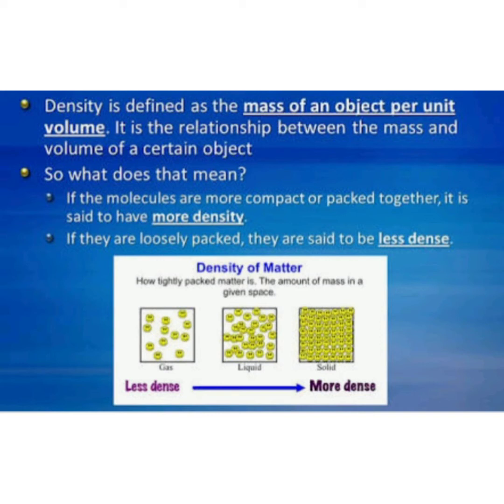The average density of an object equals its total mass divided by its total volume.